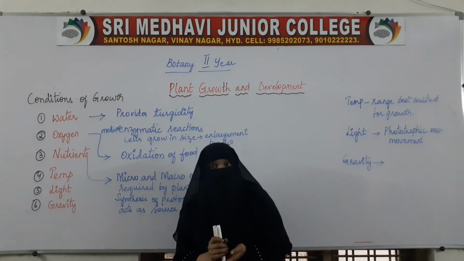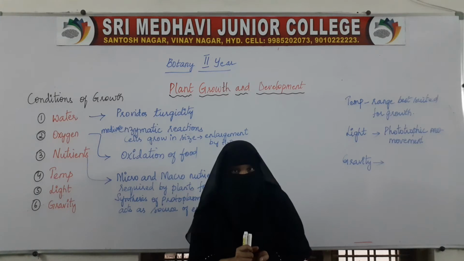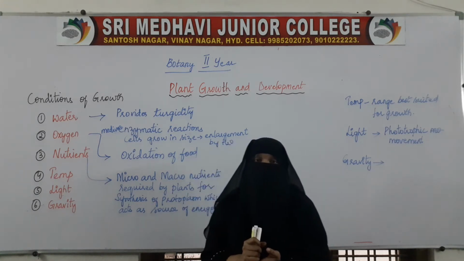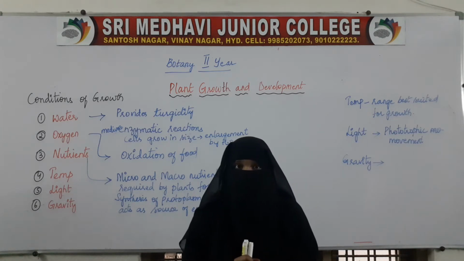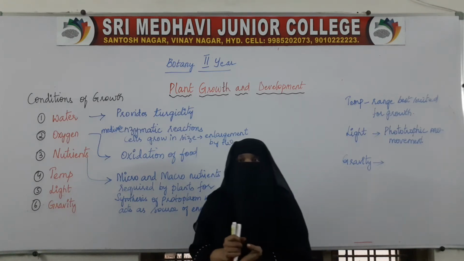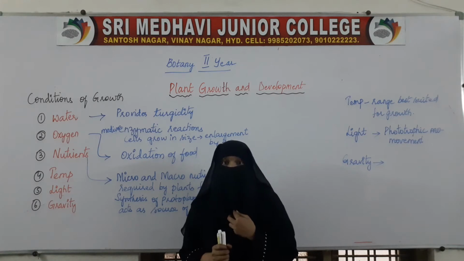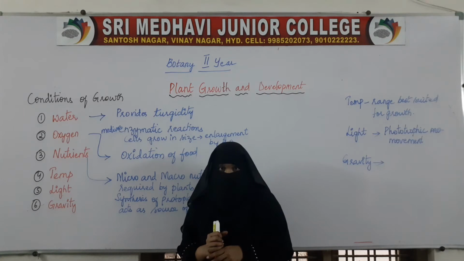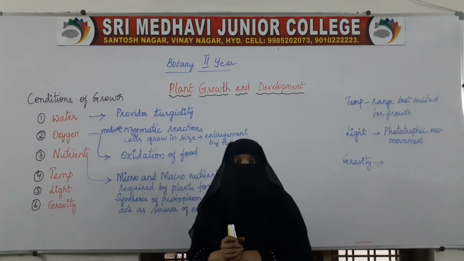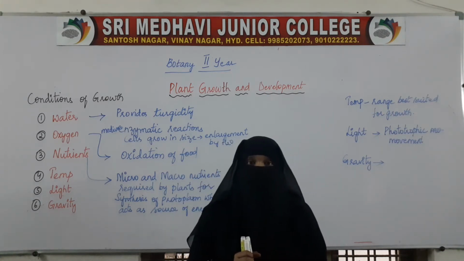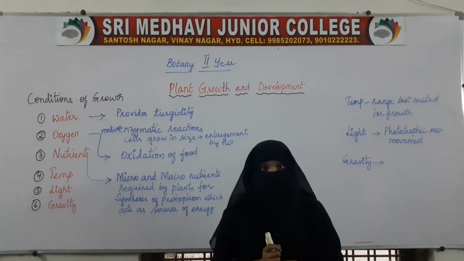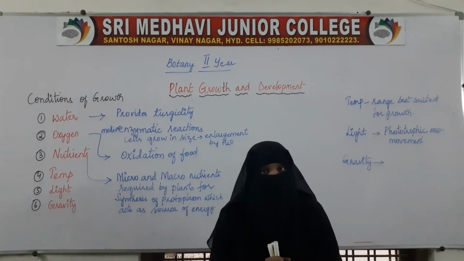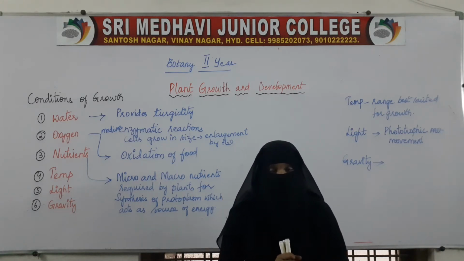So, we have even seen the characteristics of growth, that is, growth is fundamental, conspicuous, indeterminate and measurable. We have seen how we can mathematically calculate the growth rate, that is, arithmetic and geometric growth rate. We have even seen what absolute growth rate and relative growth rate are. We have also seen the curves for geometric and arithmetic rates.